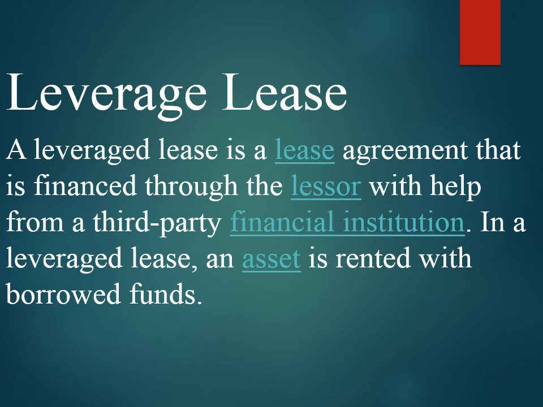It means one person is providing the funds to another person, and that another person will be providing the asset to one more person. That means A, B, C. A means lender, B means lessor, and C means lessee. A is providing the finance to B. It means lender will provide the finance to lessor, and the B person, lessor, will be providing the asset to the C person. That means lessee.